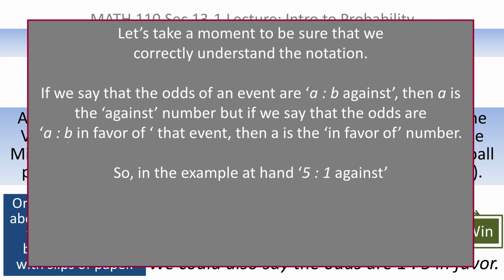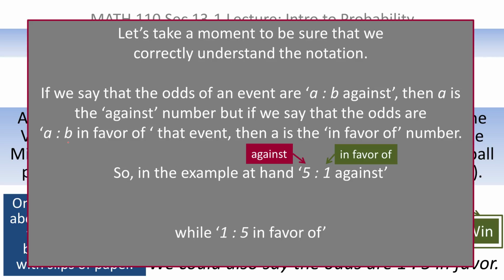So in the example we're dealing with now, with 5 to 1 against, the number to the left of the colon is the against part, and the number to the right of the colon is the in favor of part. But if I flipped it and said 1 to 5 in favor of, the number to the left becomes the in favor number, and the number to the right of the colon is the against number. Simple concept, but you do have to have it in mind when you see these.